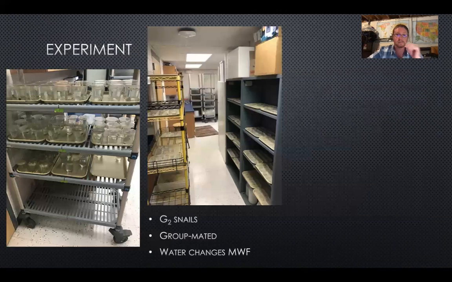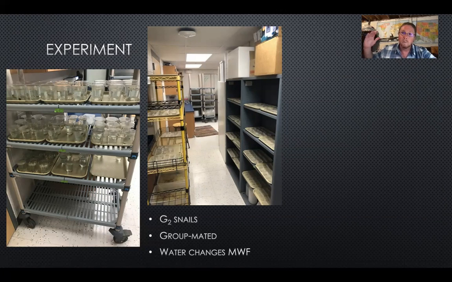We do this experiment by collecting individuals from a wild population. I call those generation 0, bringing them into the lab and letting them lay eggs. We rear their offspring in cups like you see here on the left under standardized density and food availability. We rear up that generation 1 and use individuals from different generation 1 families as the parents for generation 2, where generation 2 is going to be the focal population. When these generation 2 snails start into their treatments, when they're mature, we group mated them, individually identifying them so we can put them back into their treatments. And we're following the individuals throughout their entire lifespan.